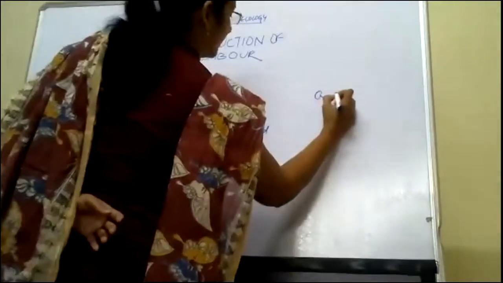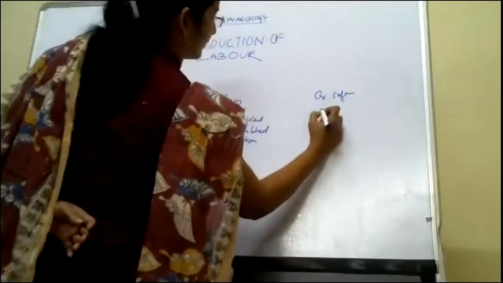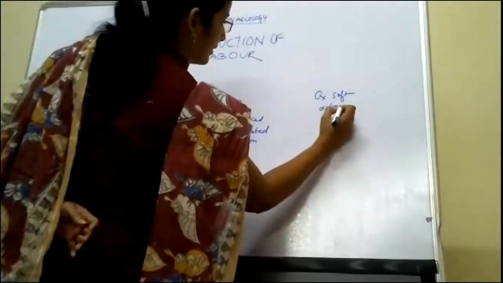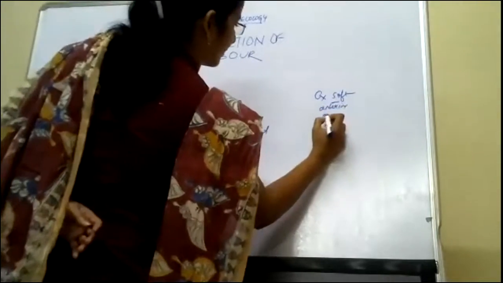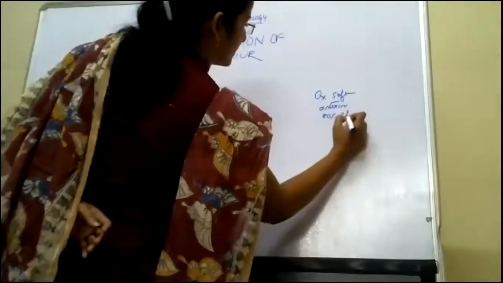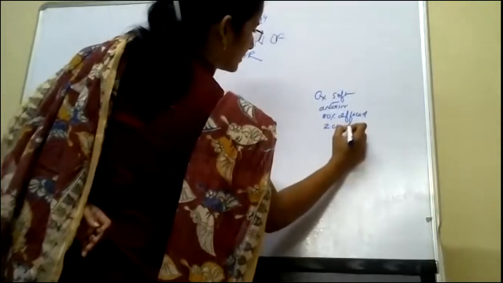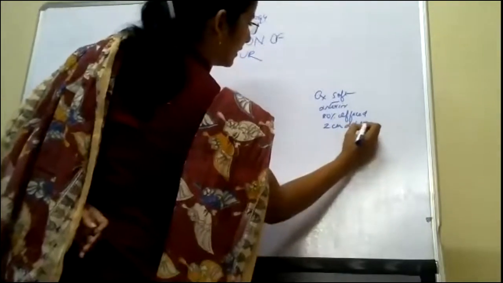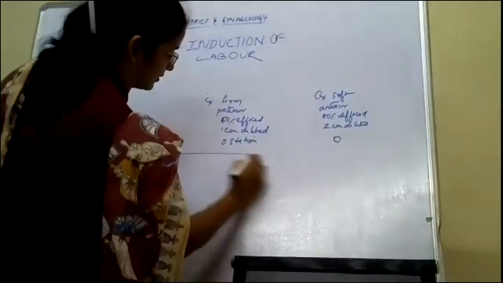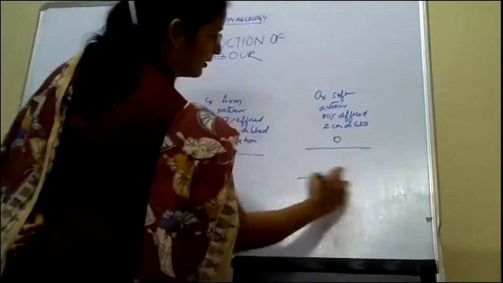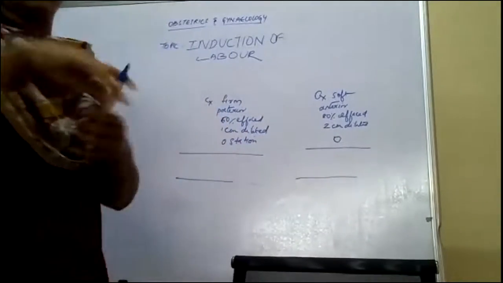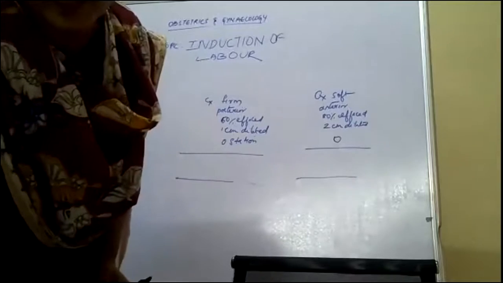In the second case, the cervix is soft, anterior, 80% effaced, 2 centimeters dilated, with 0 station. So we'll see the Bishop score in these two conditions.